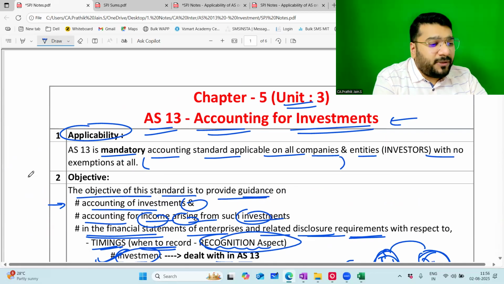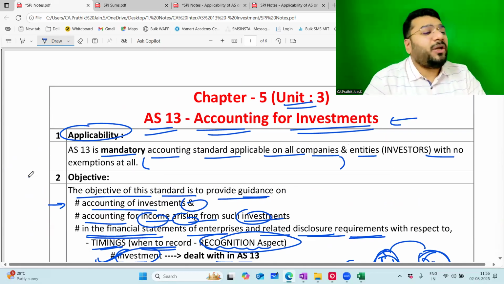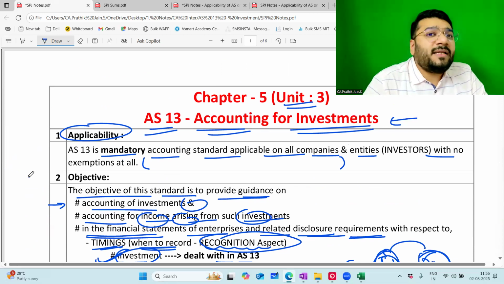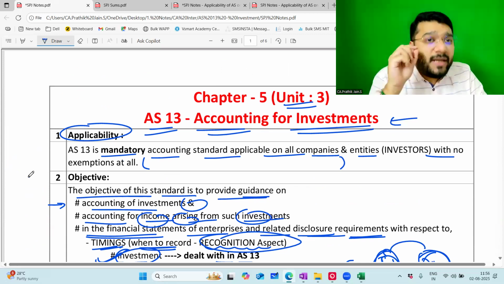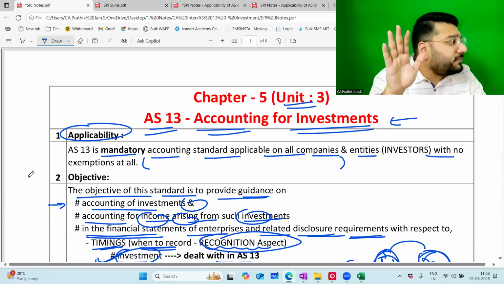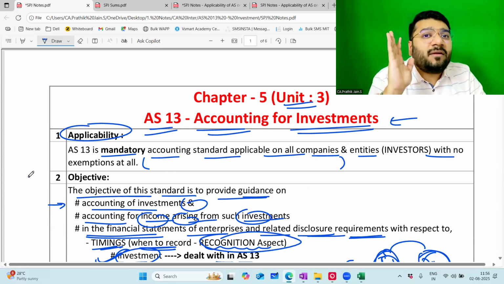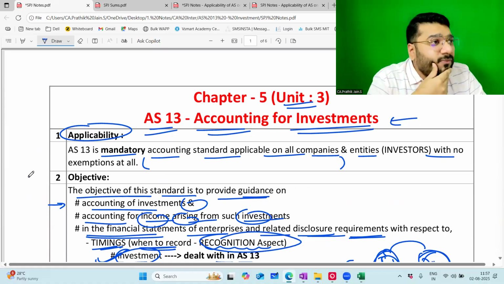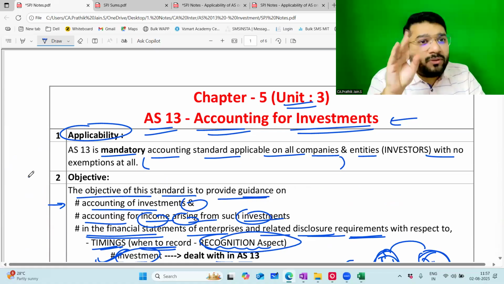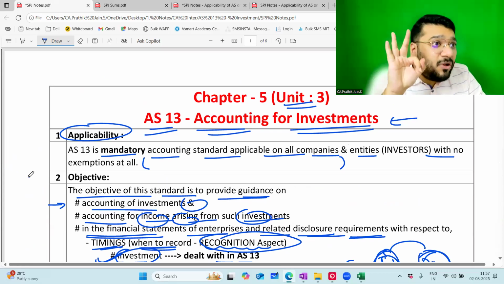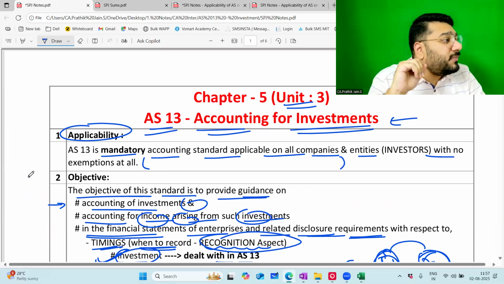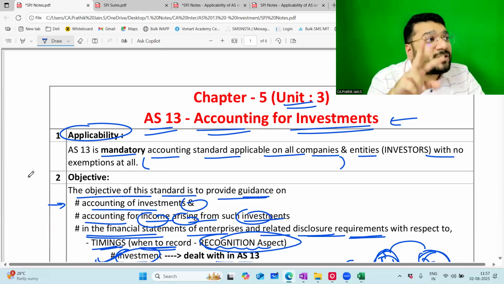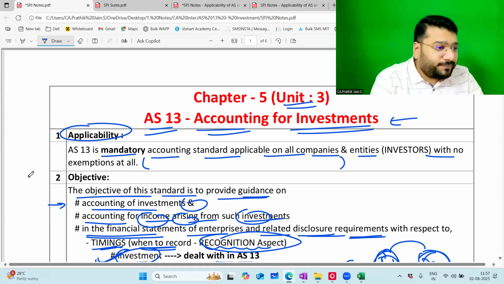So far, what did we do? We tried to understand the applicability of Accounting Standard 13. AS 13 is applicable to companies, whether SMC or non-SMC. For you, no exemption. You have to 100% follow AS 13, which is accounting for investments. If you're a non-company, non-corporate, you'll be level 1, 2, 3, or 4. If you're level 1, 2, or 3, this AS is mandatory. But if you're in level 4, there is a disclosure exemption, which means any disclosure requirement given in this AS 13 you need not follow. The rest you have to follow.